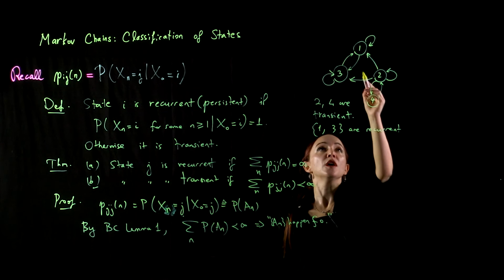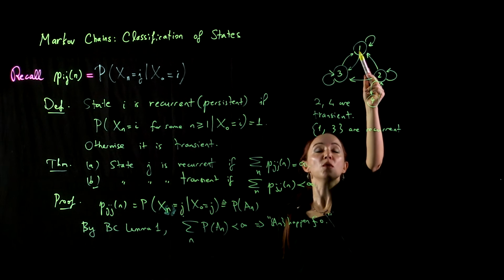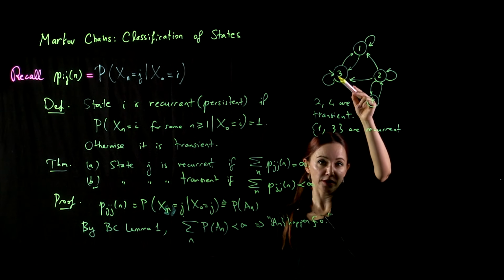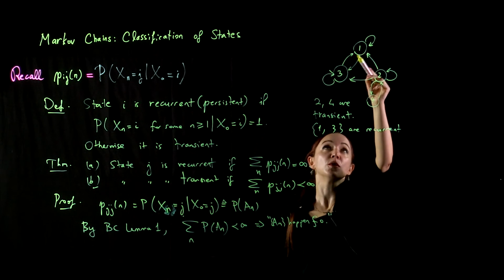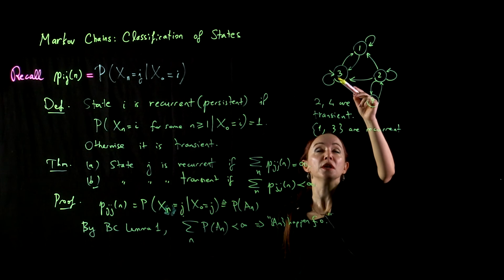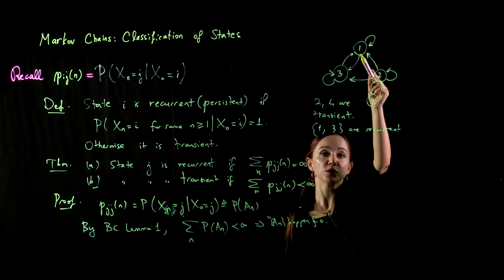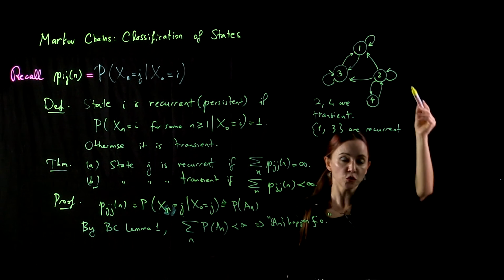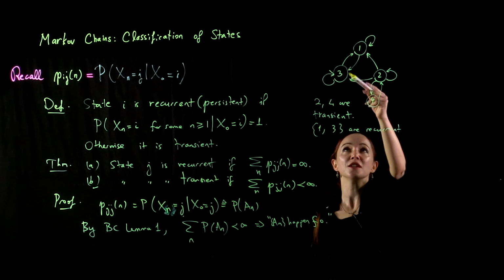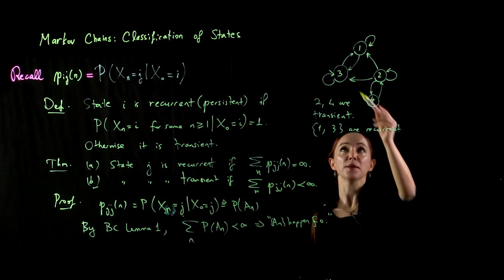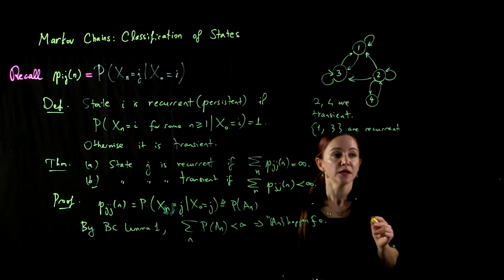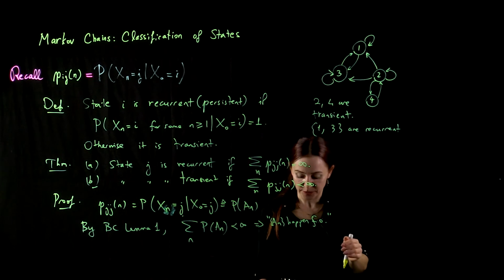So states 2 and 4 are transient, but states 1 and 3 are recurrent. Because when I'm in state 1, no matter where I go, in this case only 3 is a possibility. I can stay at 1 or go to 3, but when I go to 3, eventually I will come back. This is assuming, of course, that we have non-zero transition probabilities represented by these arrows.